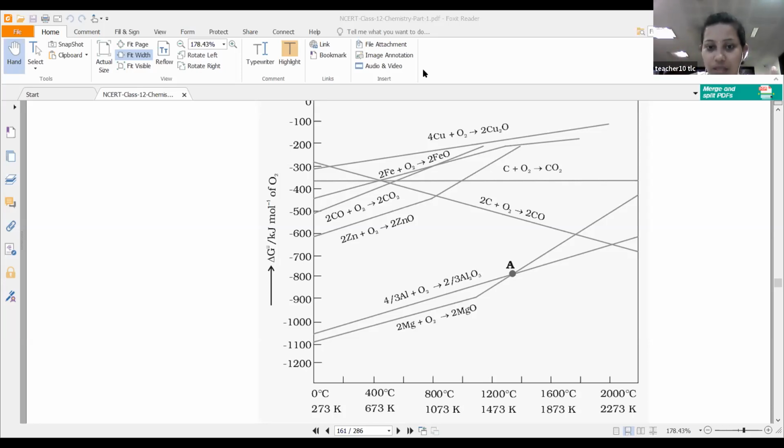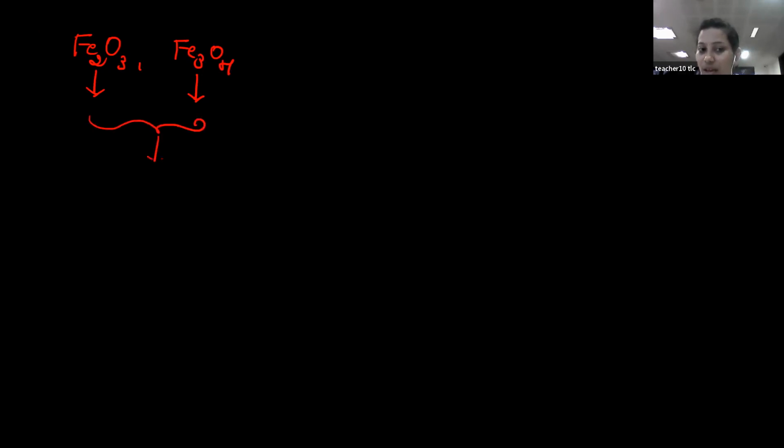Is this clear? So now extraction of Fe, 1 minute, I will write here. Yes, your doubt is like this: why, when it is already there in the oxide form, do I have to go for either the calcination process or the roasting process, correct? See, these are there either in the hematite form or in the magnetite form, that is Fe2O3 or Fe3O4. From these two, extraction of iron is a little difficult compared to the extraction of iron from FeO.